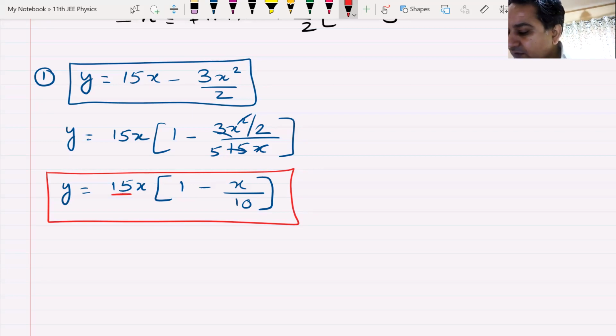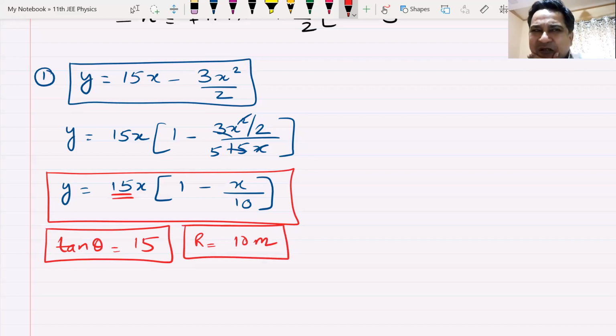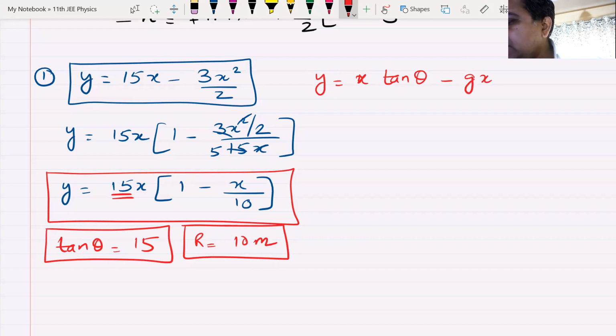That means this thing becomes your tan theta. So your tan theta becomes 15. I think all of you almost got here. Great. And your range becomes 10. Then the question was, what is ux? Almost all of you did it wrongly. To get the value of ux, we had to compare it with this equation: y is equal to x tan theta minus gx squared by 2ux squared.